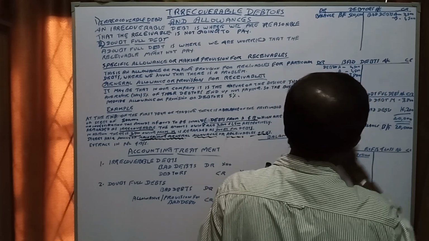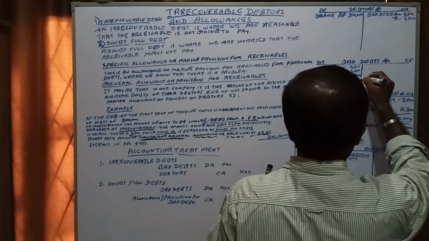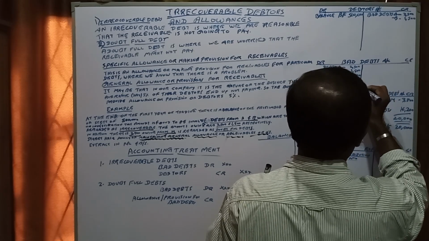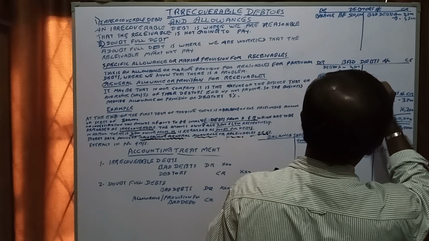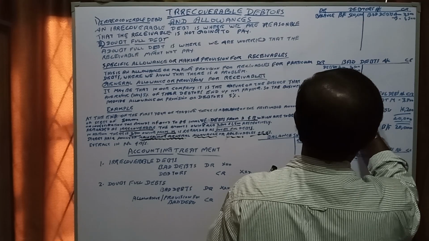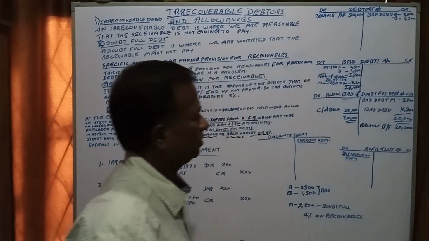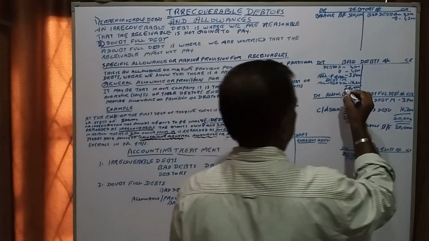Okay, so if you balance here bad debts 24,000. Bad debts 24,000. Okay,